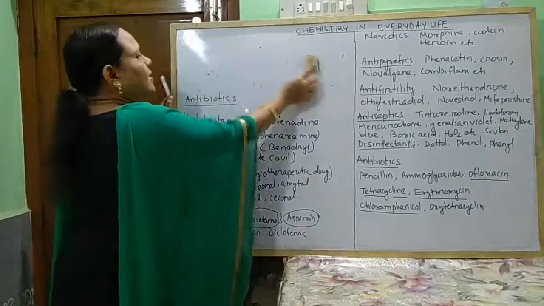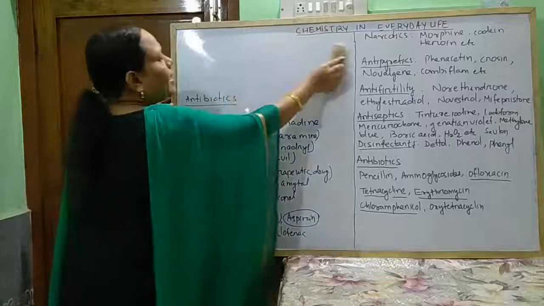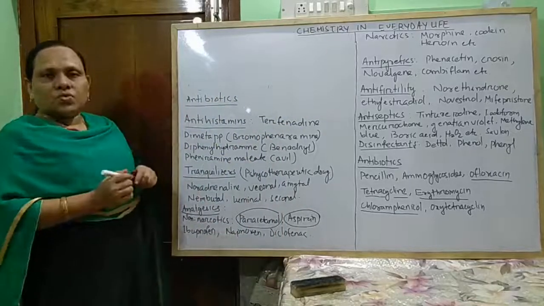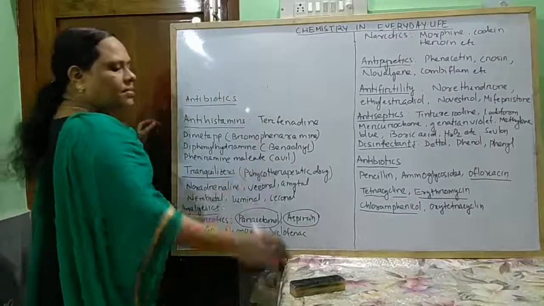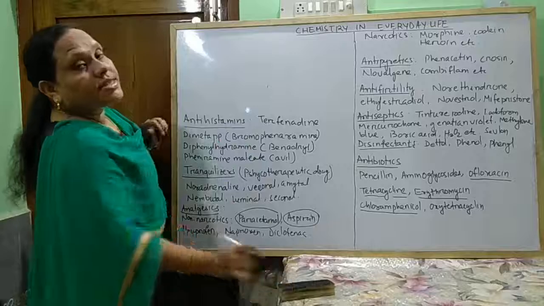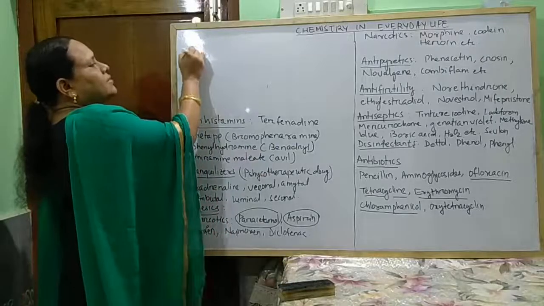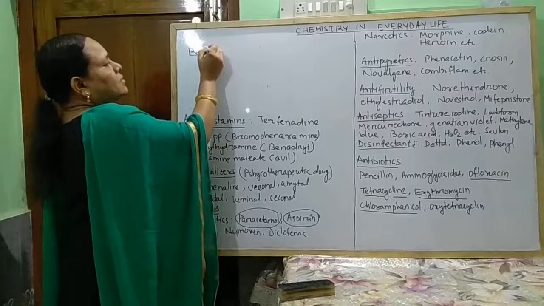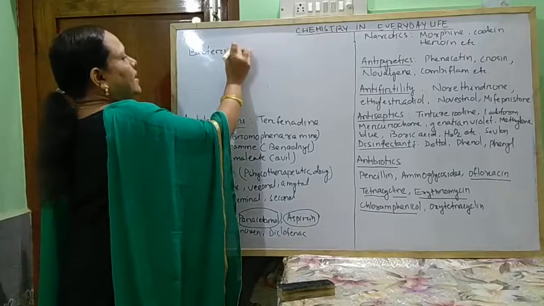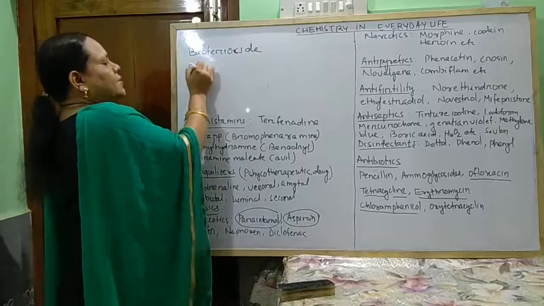Next, antibiotics are again classified into two types depending on their action towards bacteria. One is known as bactericide, another bacteriostatic.